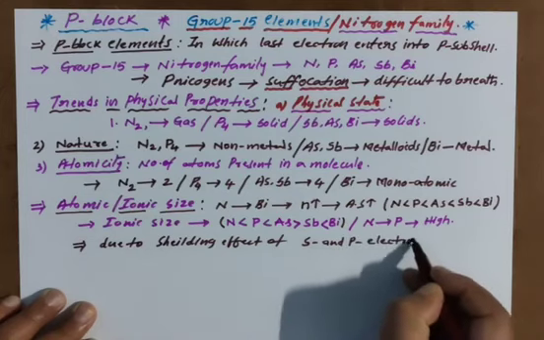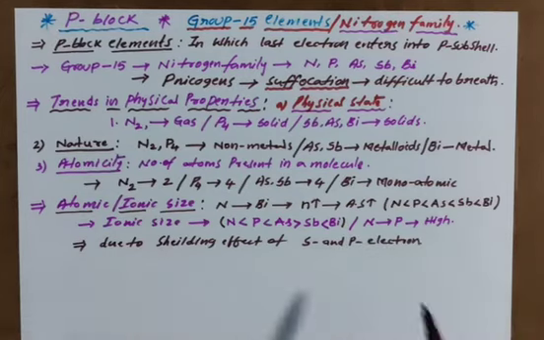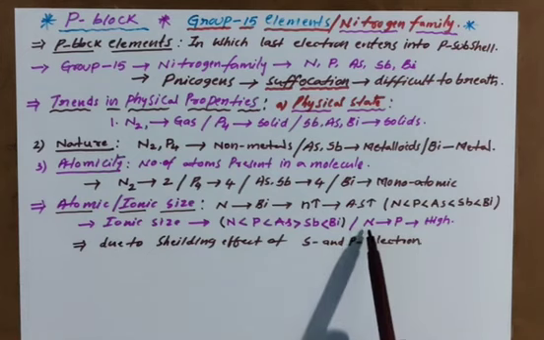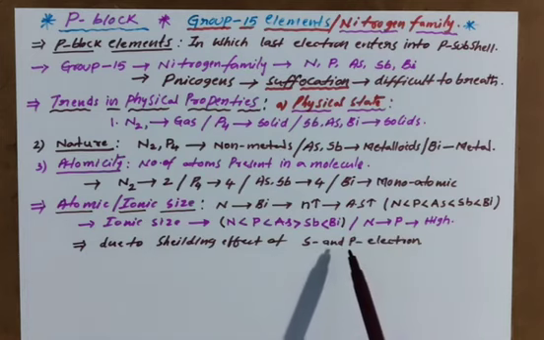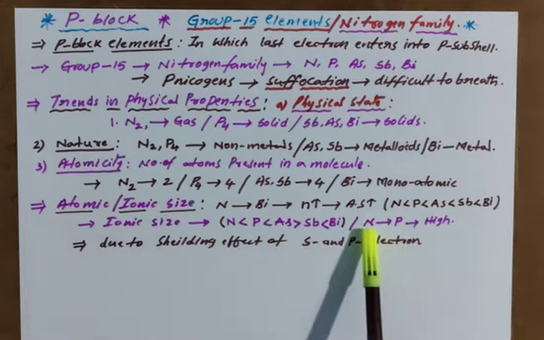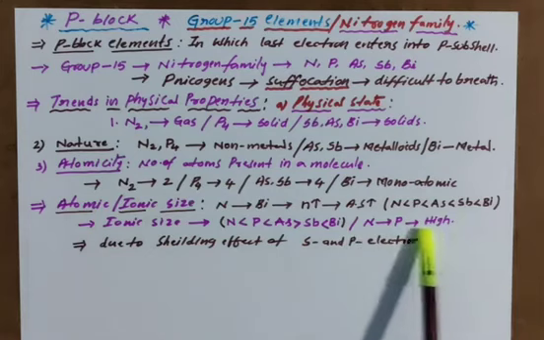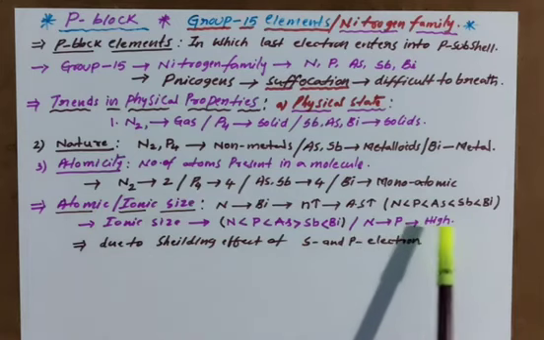In nitrogen and in phosphorus, s and p electrons are very close to the nucleus. Due to this shielding effect, from nitrogen to phosphorus the atomic size increases a little bit more when compared.